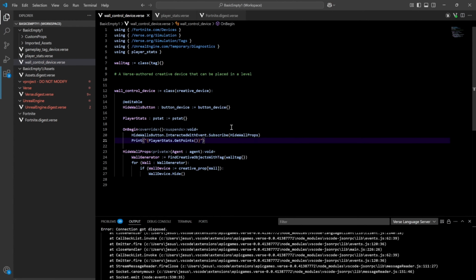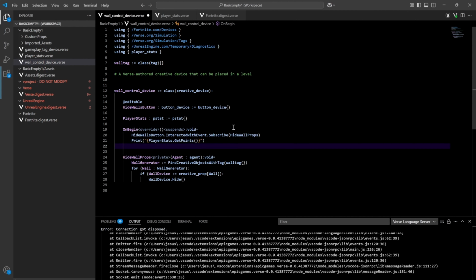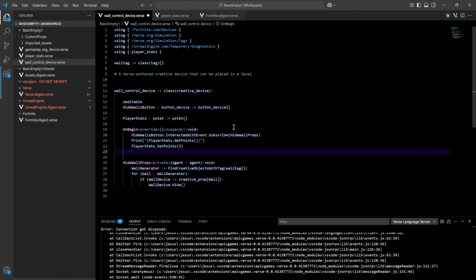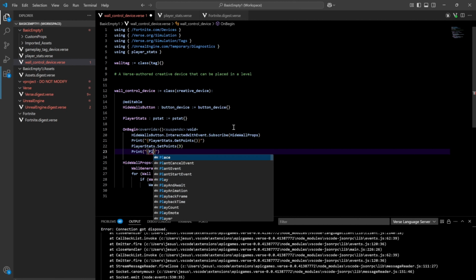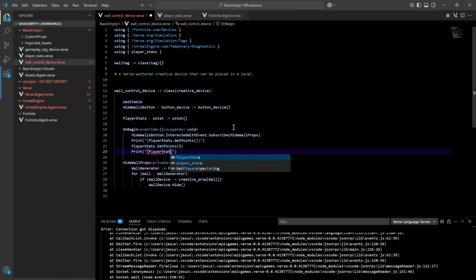And then if we wanted to call that, we do player stats dot set points, and we'll say to 3, and then we could print this out again. Very cool.